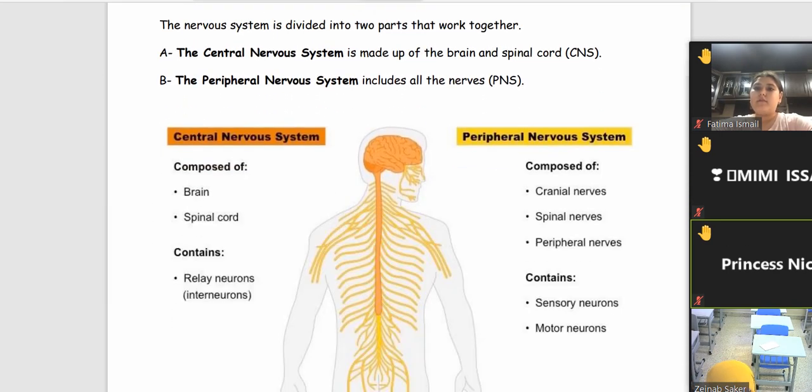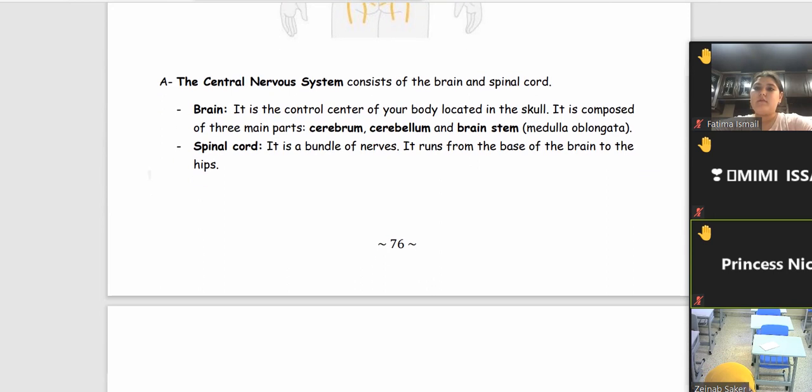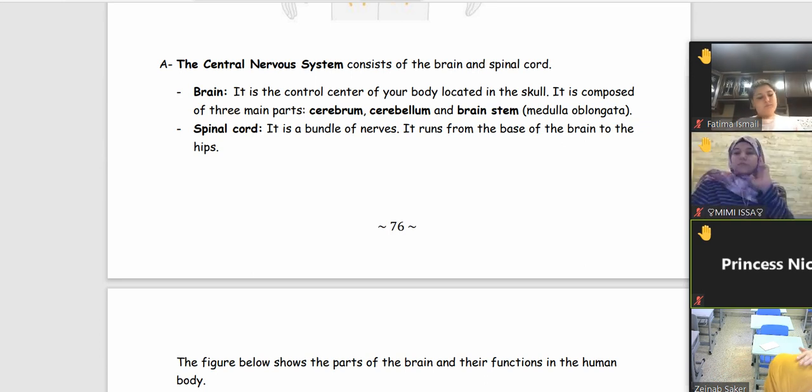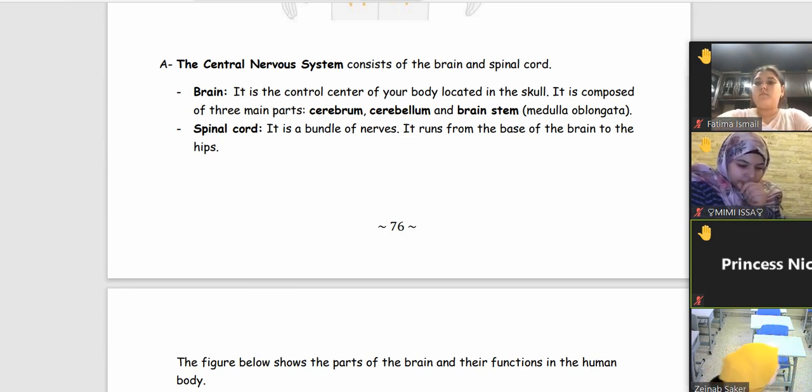Now, the brain is located in your skull. Of course, in your skull, because the skull is a bone that protects your brain. And the brain also has 3 main parts. What are the 3 main parts of your brain?